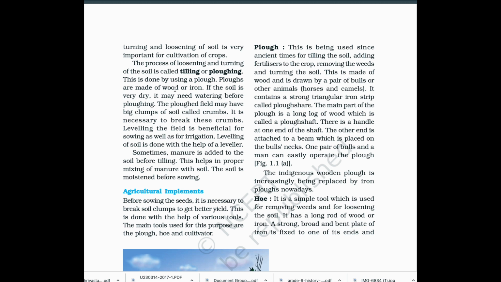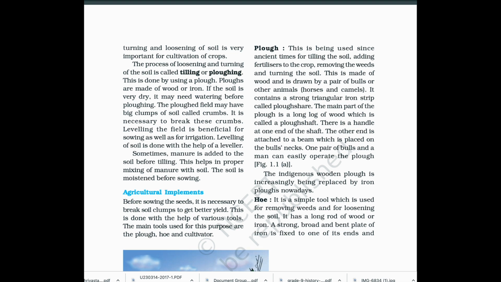Plows are made of wood or iron. If the soil is very dry, it may need watering before plowing. The plowed field may have big clumps of soil called crumbs. It is necessary to break these crumbs. Leveling the field is beneficial for sowing as well as for irrigation. Leveling of soil is done with the help of a leveler.